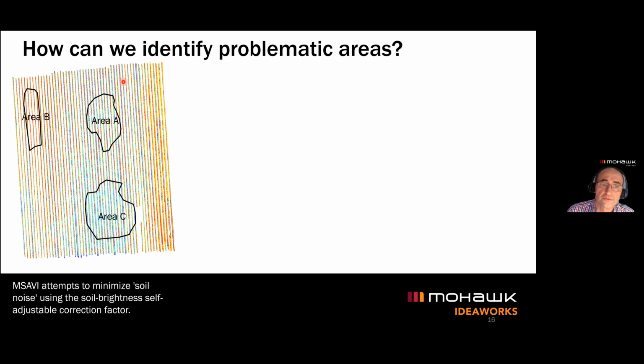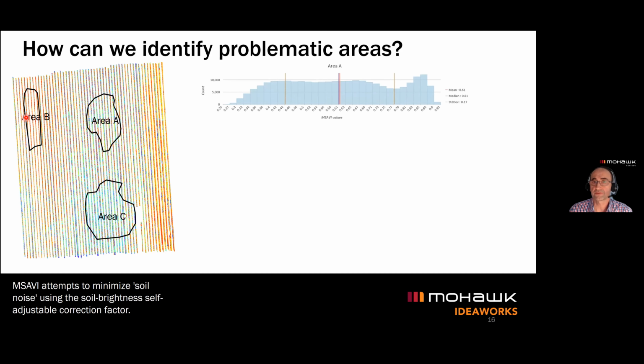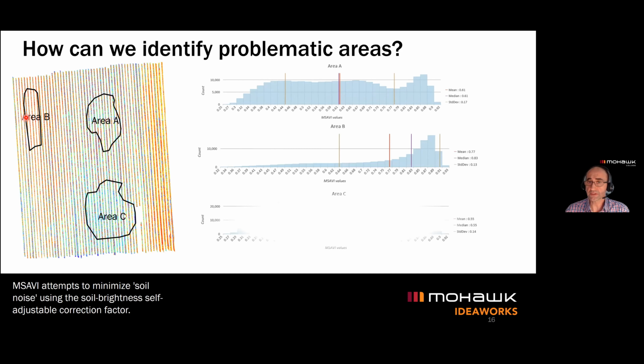So we grab two polygons, A and C, and then we grab polygon B, which is a little bit more reddish. So you want to see a little bit of the statistics response, what we have in terms of whether it is NDVI or another index. Not much difference is showing here in the MSAVI index that we used. But as you can see, polygon A and polygon C look a little bit similar, with the mean of 0.61 of that index and 0.55. But the shift of the frequency is showing in polygon B.